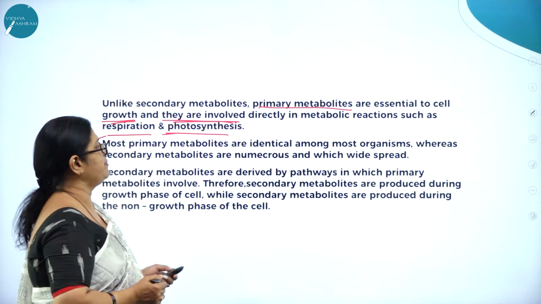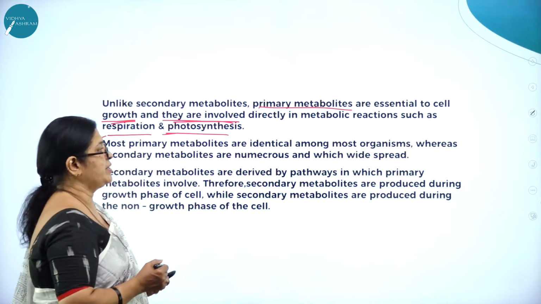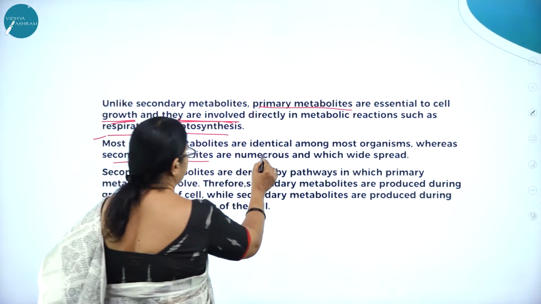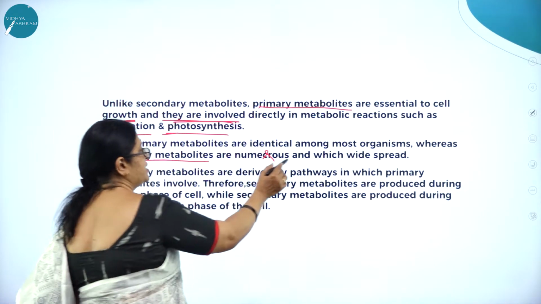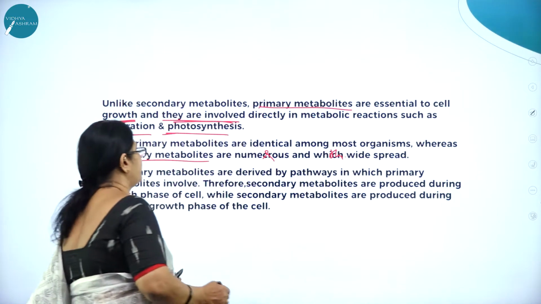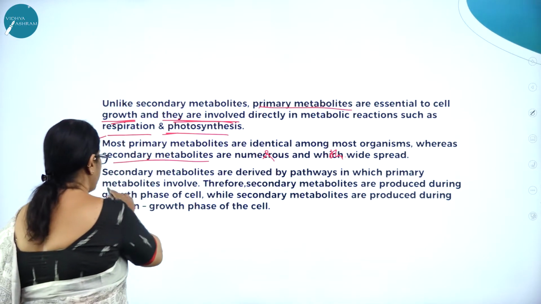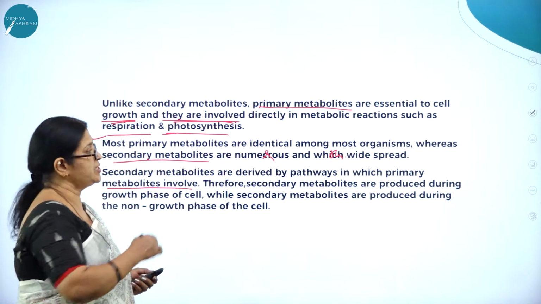And most primary metabolites are identical among most organisms, whereas secondary metabolites are numerous and widespread. So secondary metabolites are derived by pathways in which primary metabolites are involved. So this is the difference.